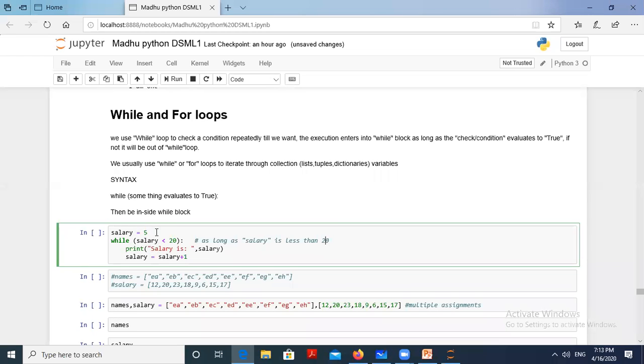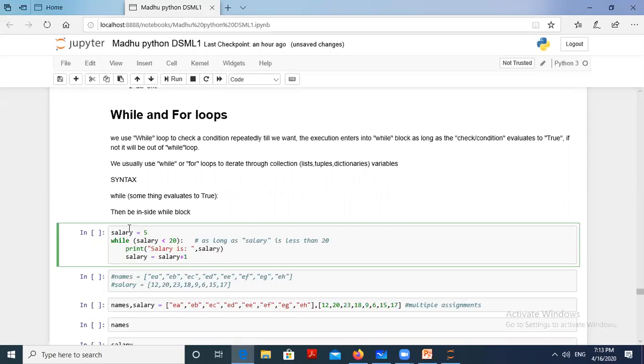The while loop will repeat. Then for every iteration I have to print the salary. After that, salary equal to salary plus 1 for the next iteration. So now the salary here is 5 lakhs. First, is it less than or equal to 20? Then the salary is 5 lakhs here. Then salary equal to salary, which is 5 lakhs plus 1, 6.